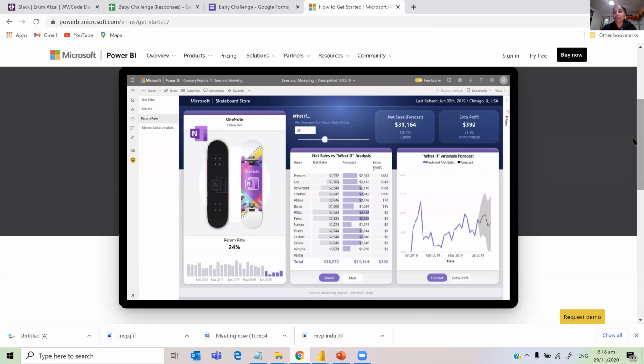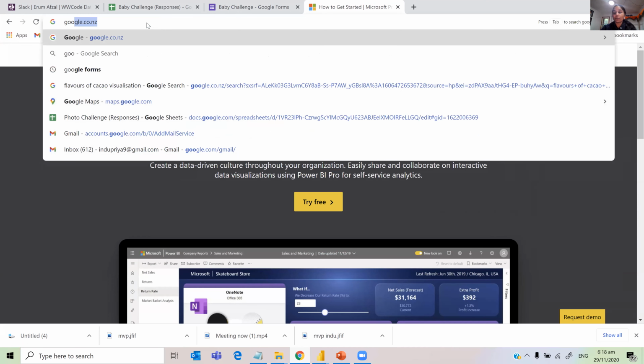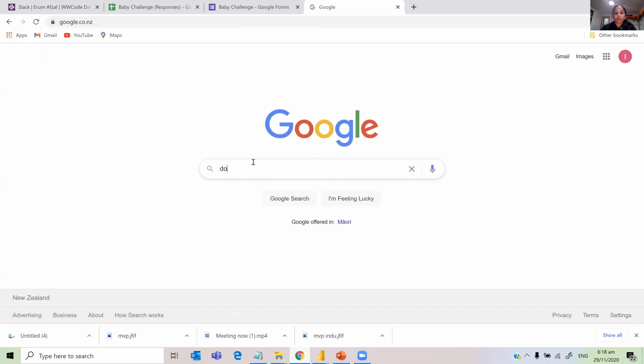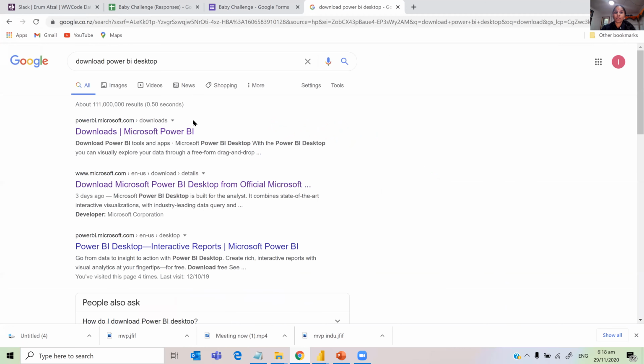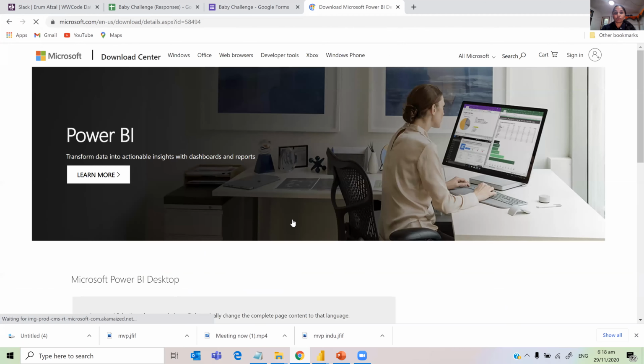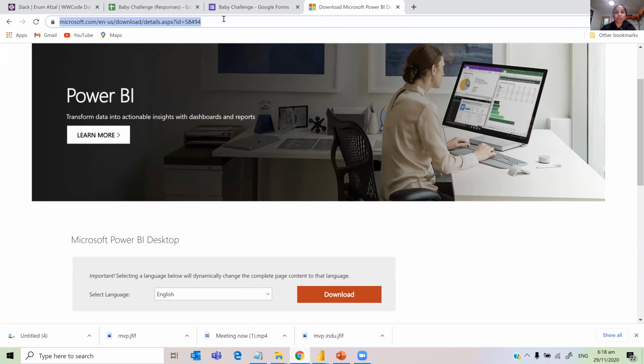Oh, the link that I pasted is wrong, I think. I'll just go here. Google. Download Power BI desktop. And if you go to this downloads, see here, I think I'll paste this link in the presentation as well as in the chat. So, okay, chat.